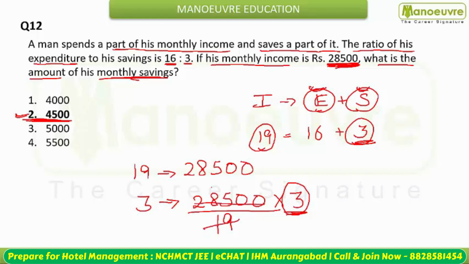Okay, although you can go for the calculation. At 1 this is going to be 19 and you have 95 for the 500, 1500, multiply with the 3. Answer is again what? 4500. ये उसका savings है. Okay, you can also go by the elimination of options. ठीक है, आपको 3 का multiple चाहिए था and we have only 1 in the option.